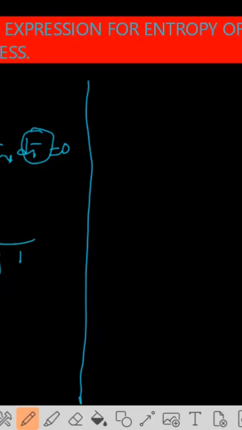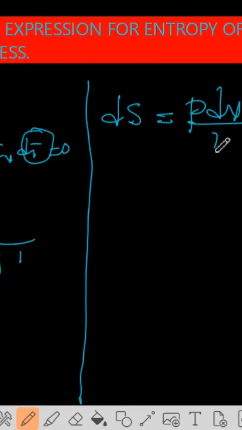So if I divide through by T, that means I'm going to have dQ over T equals P dV over T. Now this dQ over T is known as entropy. So dQ over T is our entropy. From that you can just have it that the entropy of the system, instead of dQ over T, we turn it to X. Entropy equals P dV over T.